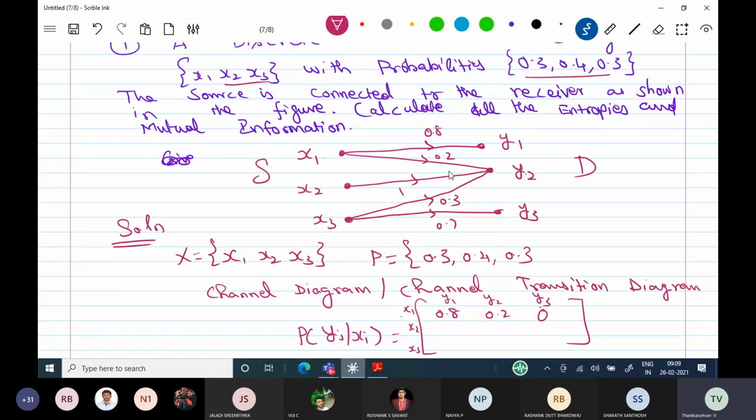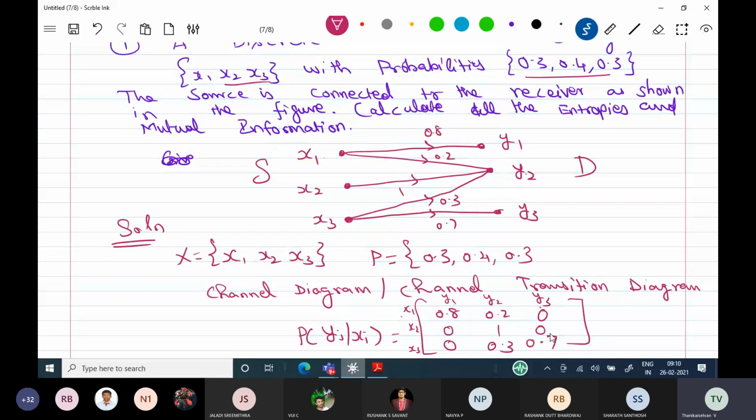Next, probability of y1 given x2: there is no connection between y1 and x2, so you put 0. The probability of y2 given x2 is 1. Probability of y3 given x2 is 0, no connection. The probability of y1 given x3 is no connection. Probability of y2 given x3 is 0.3. Probability of y3 given x3 is 0.7.